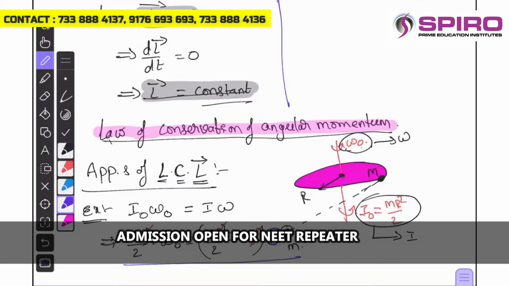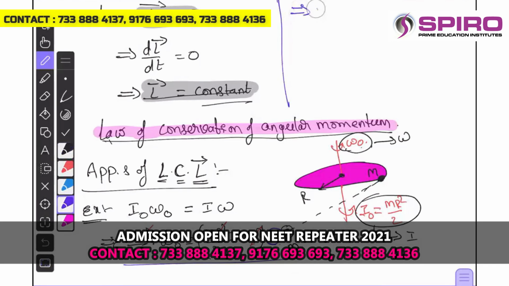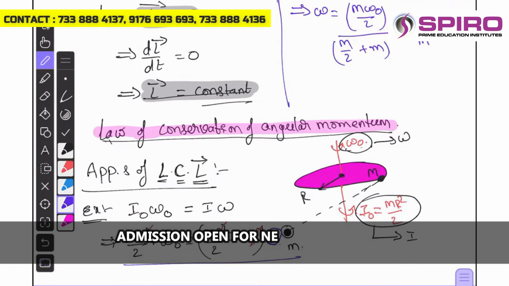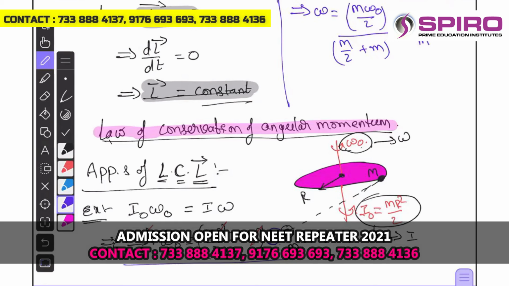So now it can be simplified for omega as M omega naught by 2 divided by M by 2 plus small m. This becomes divided by capital M plus 2 small m, is the expressed angular velocity.